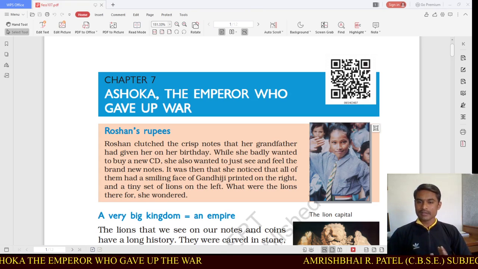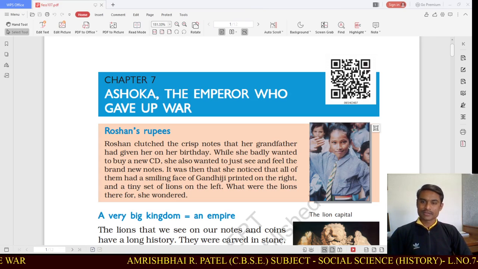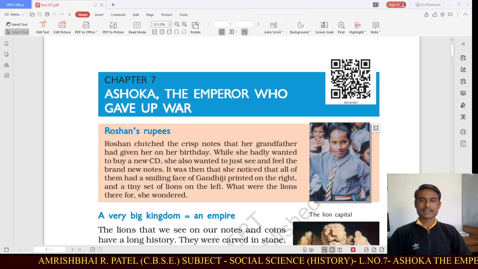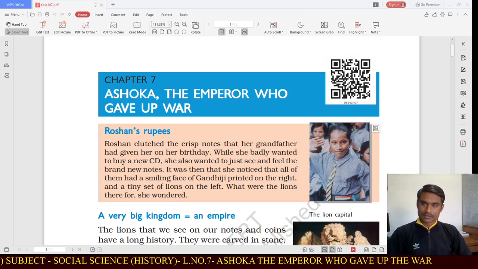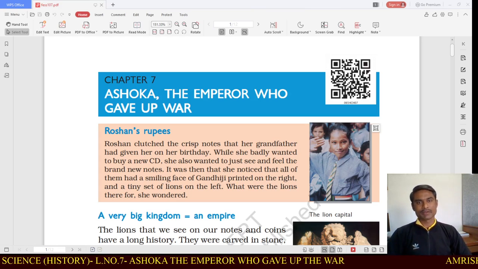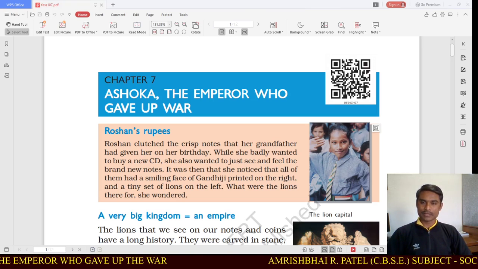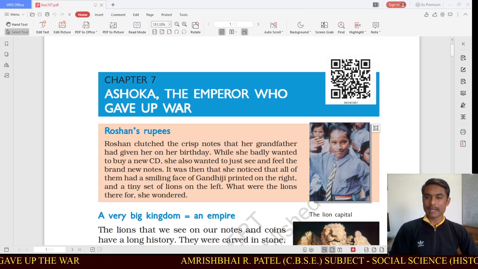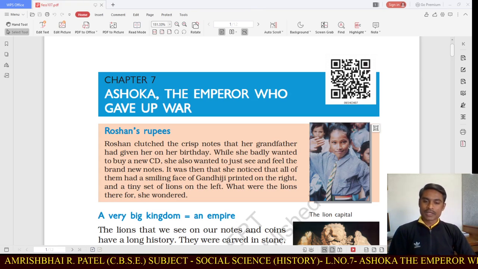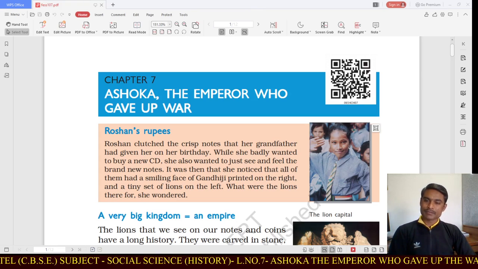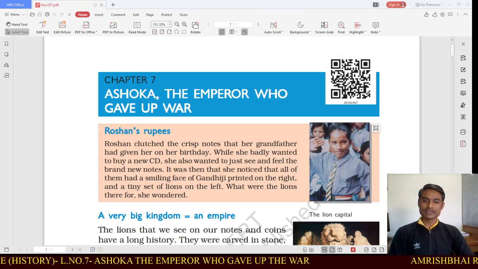Today we are again going to revise the same lesson which we have learned before the vacation, and that is lesson number 7 from history, the chapter 7, Ashoka, the emperor who gave up the war. I am going to revise this lesson because I know many of you were absent whenever I taught this. So without wasting our time, let us start learning this lesson.